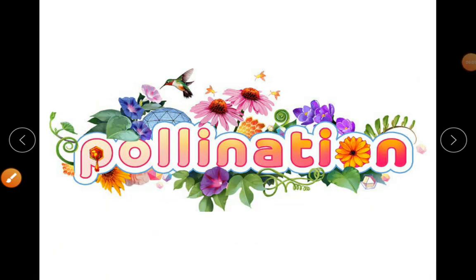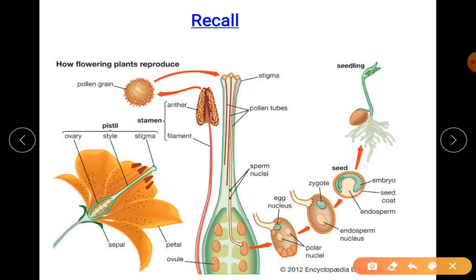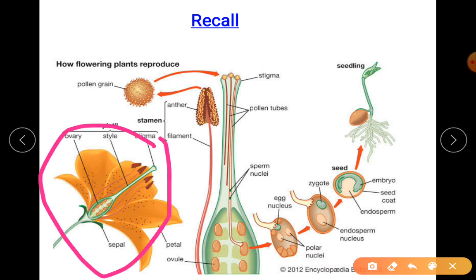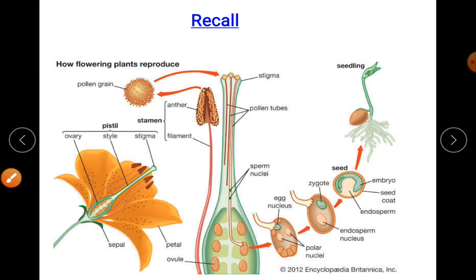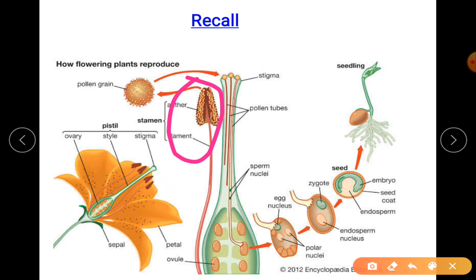Students, today we are going to study the concept of the pollination process. Just to recall what was done last time. This is your flower, the structure, the longitudinal section we have studied. And in that we have completely studied about the male reproductive system.